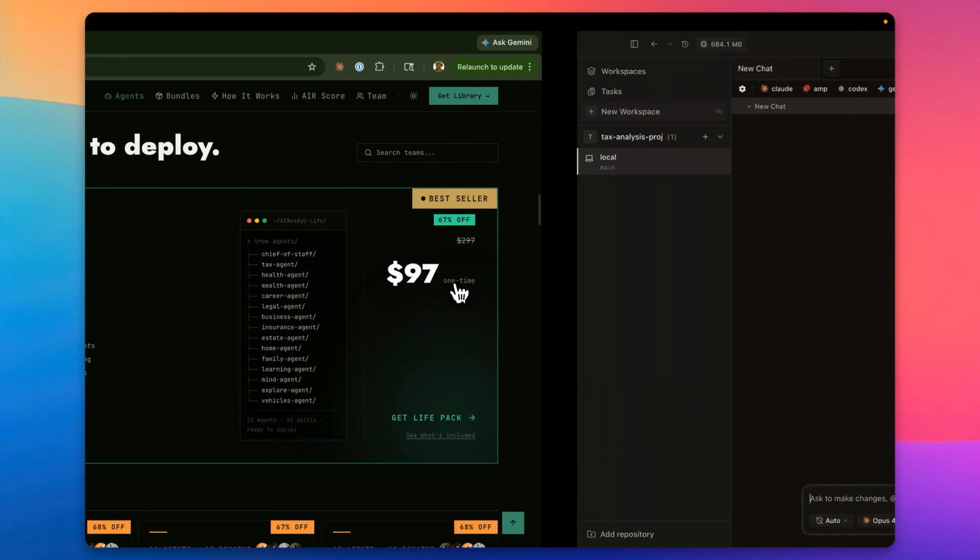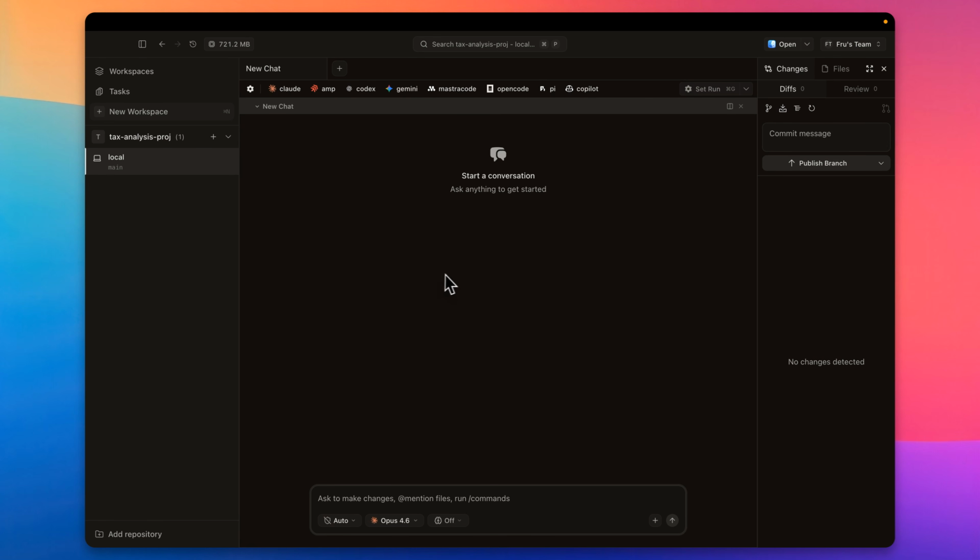Let's jump right into the very first one, which is Superset. Now, Superset, if you've thought about Cloud Code or any agentic coding tool, Superset is one obviously in the market that comes on new. The experience is geared towards the more technical users. So if you're not a technical user, Superset might be kind of a tough one to get used to.